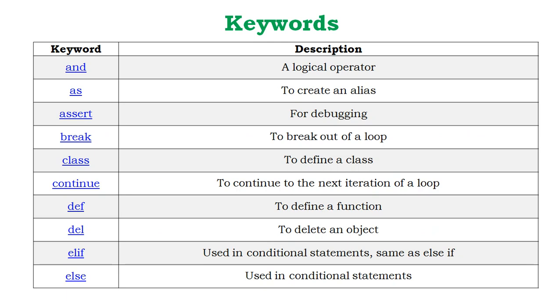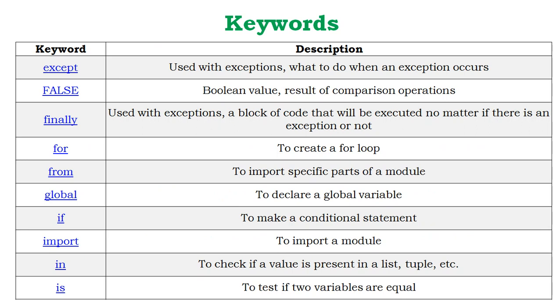Def is for defining a function. Del, to delete an object. Elif is similar to the else if statement. Then else. Then except, used with exceptions. What to do when an exception occurs? If the exception occurs inside the program, for example 1 divided by 0 or array out of bound or something else, then except can be used.